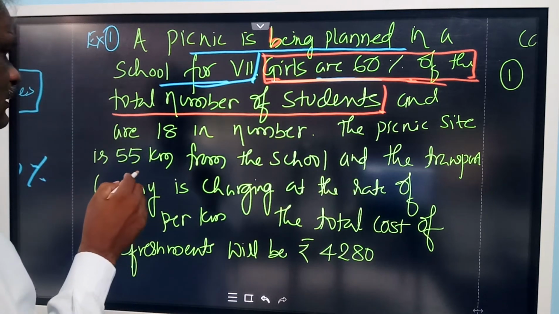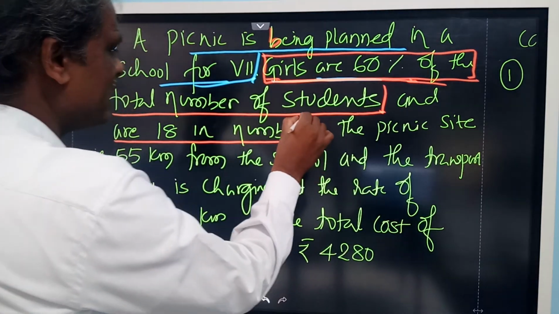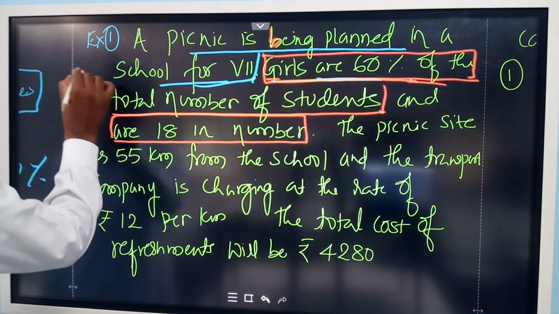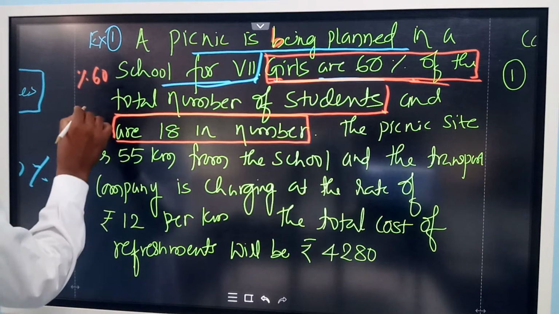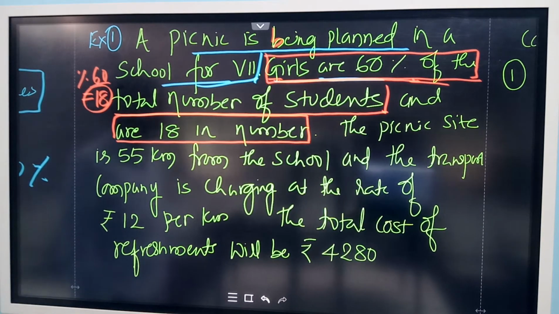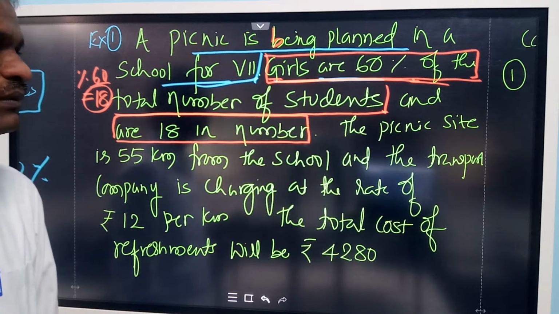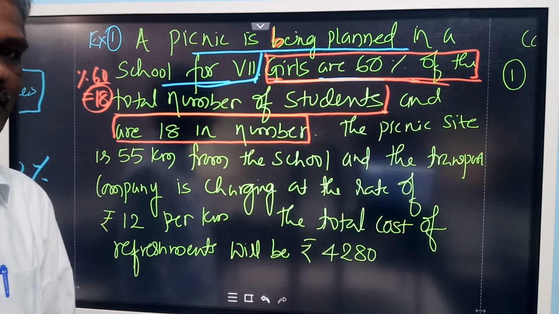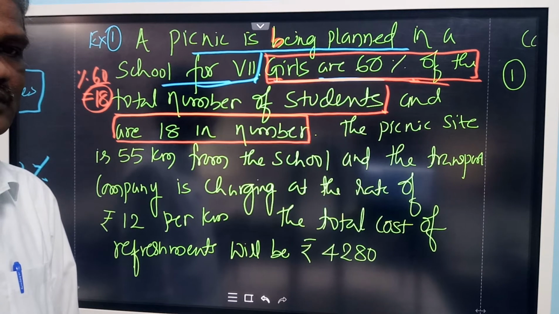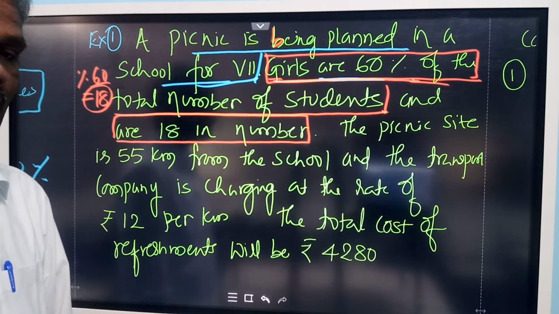And now another thing, girls are 18 in number. The percentage of girls is 60%, and it is equal to 18. See, the girls percentage is also given and the number is also given. What is the use of this? Can you tell me? Sir, so that we can calculate the number of boys.